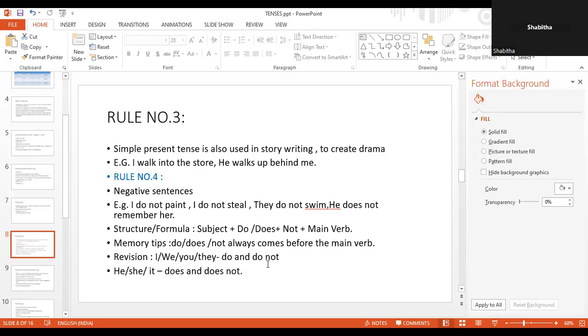Now, for the simple present tense, we have a structure, that is subject plus verb, right? So there is another structure for the negative simple present tense. So it will be subject plus, please note down. Structure or formula, you can write it in that way. When we go for the past tense and the future tense, it is going to be confusing. So you better write down this formula. I hope you can see the screen. Yes, ma'am. Okay, please note down and let me know once you are done.